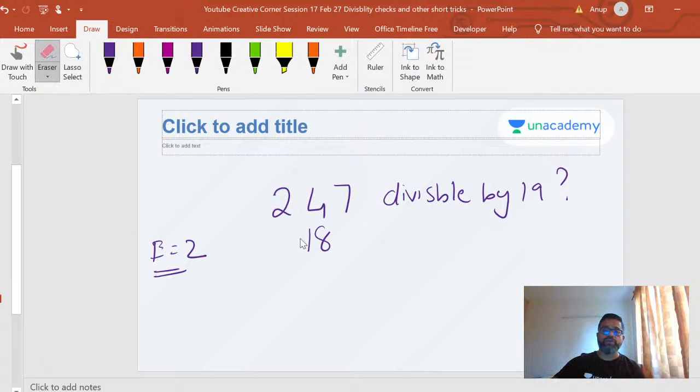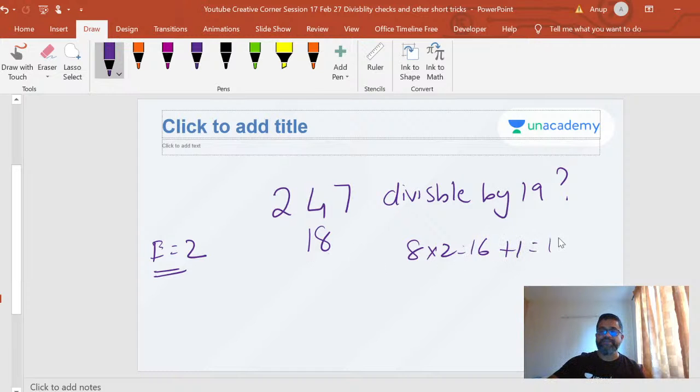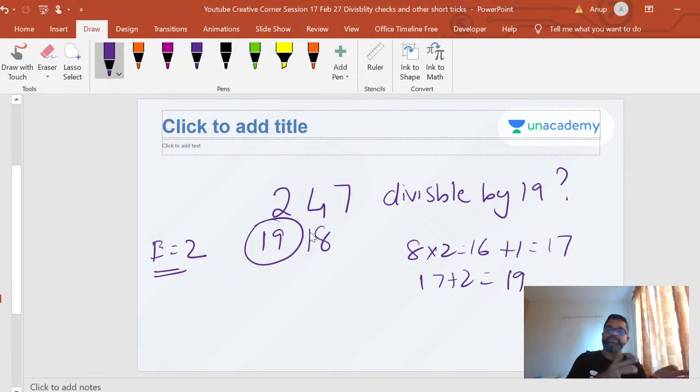But I'll tell you what, you don't need to do this. You don't need to take both digits. When you get 18 here, multiply only this 8 by the Ekadika. What do you get? 16. Then you add this digit here, that 1. 16 plus 1 gives you 17. Then you add it to 2. 17 plus 2, you get 19. Now you can check if 19 is divisible by 19, which is yes. So basically your numbers will come down. The bigger numbers will come down, and you will be dealing with smaller numbers. So the answer is there already.